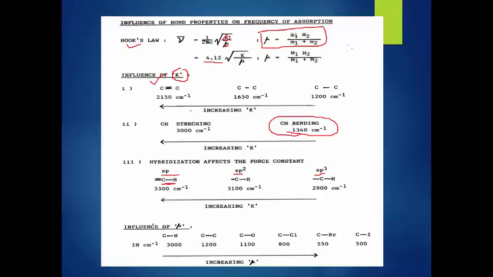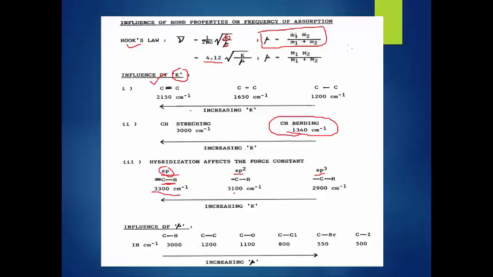Because in sp, s has 50% contribution and p has 50% contribution. As we increase the percentage of the s orbital, s being the smallest orbital, which acts as an electronegative orbital, there is an increase in electronegativity. That makes this bond stronger. That's why it absorbs at 3300, these absorb at 3100, and these absorb at 2900.